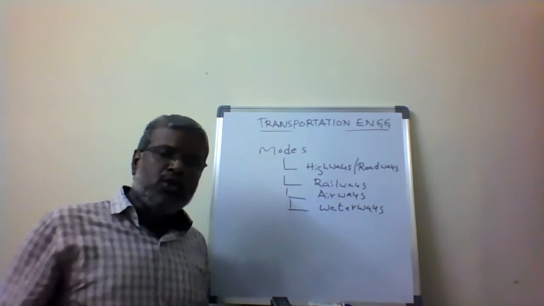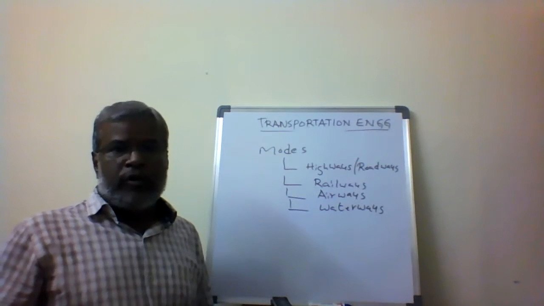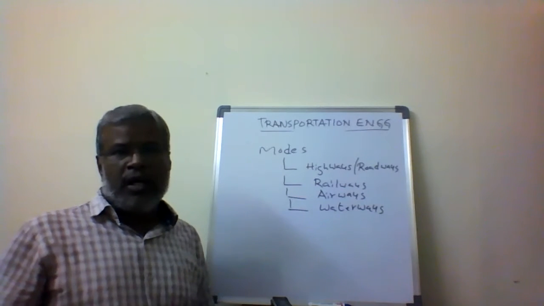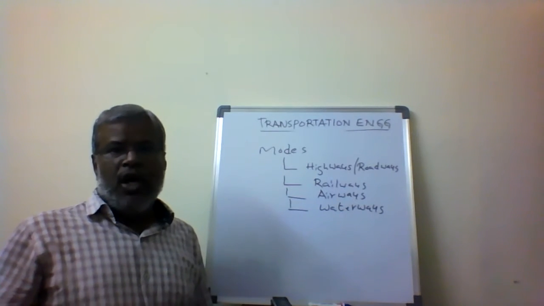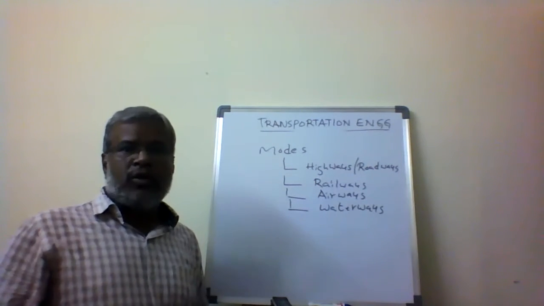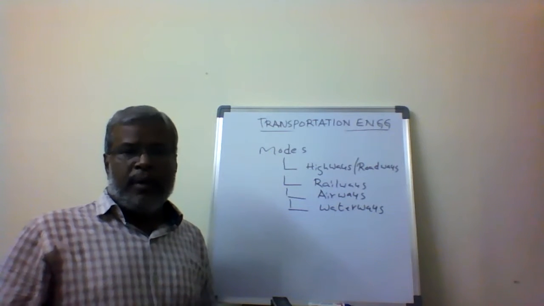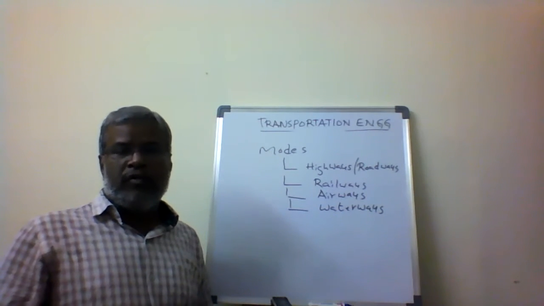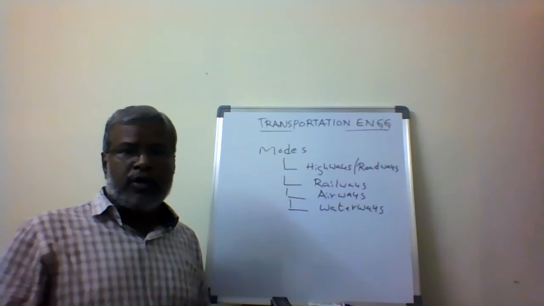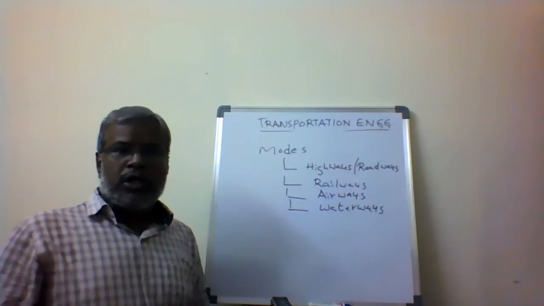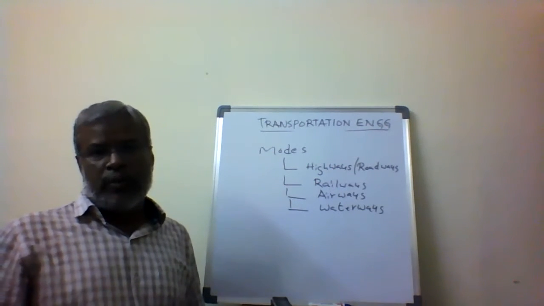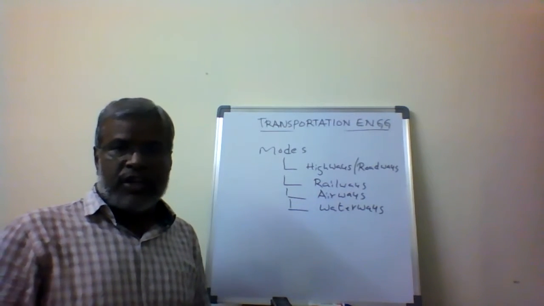Similarly, railways are also called surface transportation, provided through the railway network. Here we transport men and material in huge magnitude; a huge commodity can be transported from one place to other place by railways. But highways and roadways carry only a limited magnitude of commodity from one place to other place, while railways can carry huge commodity. That is surface transportation.